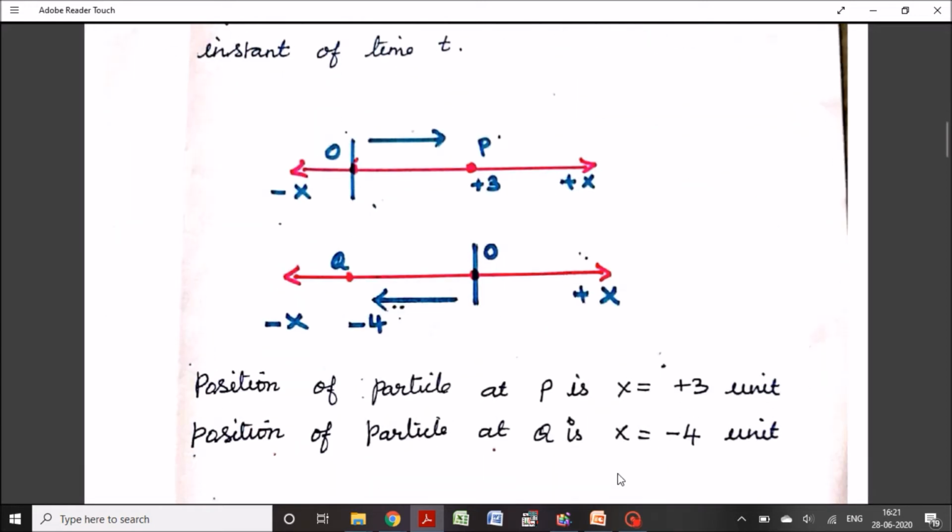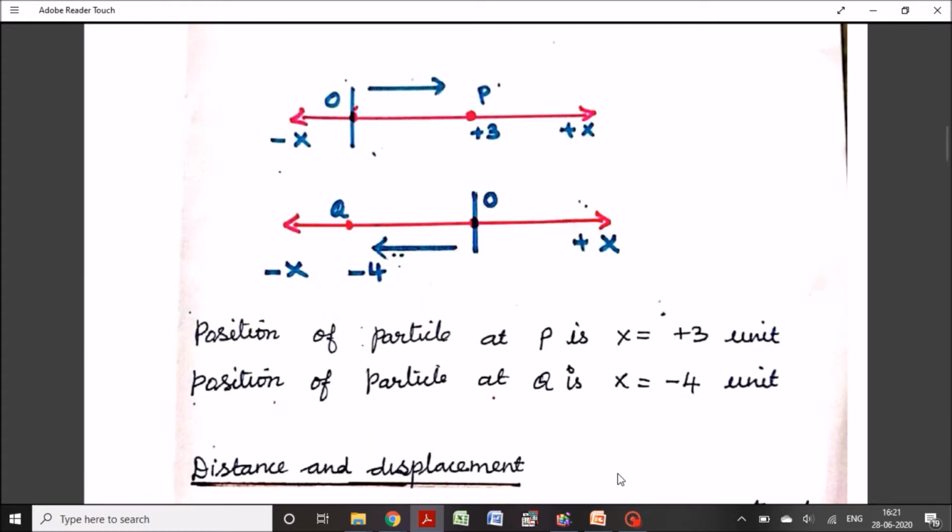In a given picture, the position of a particle p is x equal to plus 3 unit. The position of a particle q is at x equal to minus 4 unit.